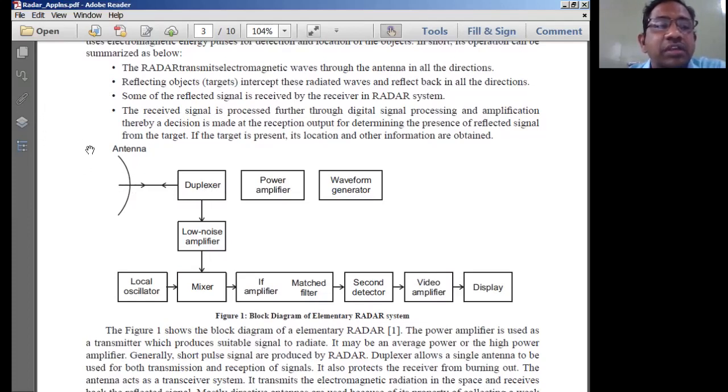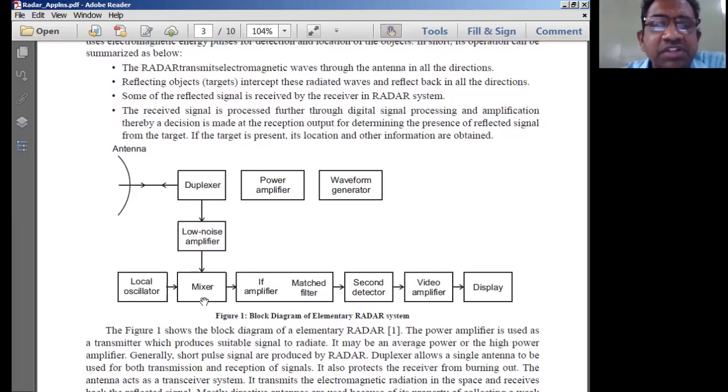After this signal is radiated from the transmitting antenna, it gets reflected back after it hits the target. The target reflects this signal. Then the reflected signal is once again received by this antenna, so in that process this antenna works like a receiving antenna, and the signal is passed to the duplexer. Now the duplexer understands what type of signal it is: a received signal. Therefore, the duplexer acts like a switch, and this signal is passed to the receiver section of the radar system.